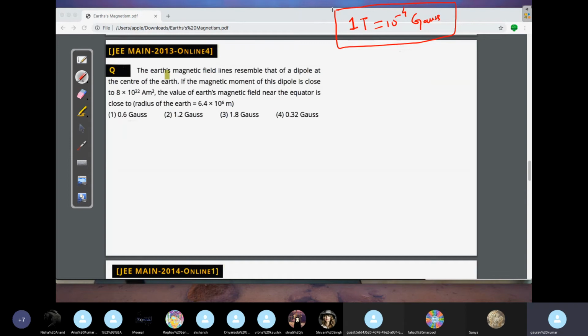Just make a note of this. Now let's solve this question. See how easy it will be for you. I will give the answer right now, and you will laugh a lot. You may feel it's a very weird question, but when you see the solution, sir, 1 Gauss is equal to 10 to the power minus 4 Tesla.